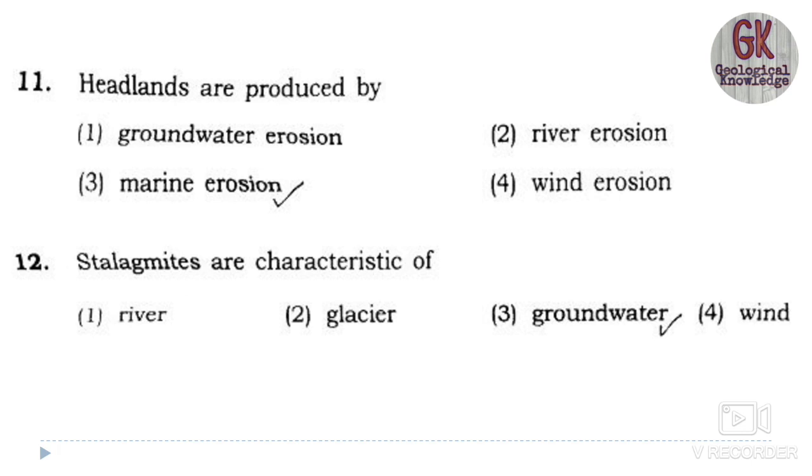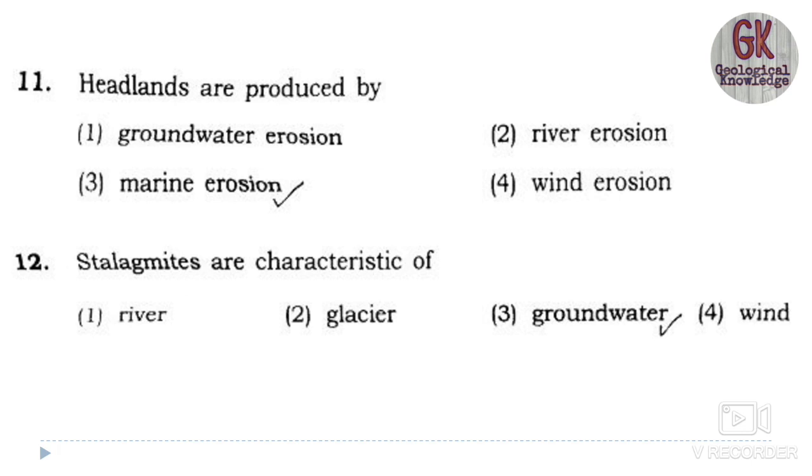So these are the depositional landforms you must understand. Stalagmites and stalactites, these both are depositional landforms. These features are found in cavern areas. As water drips from the roof of a cavern, evaporation leaves a small deposit of calcite behind, and they gradually form a cone-shaped pillar of calcium carbonate hanging from the cavern roof.